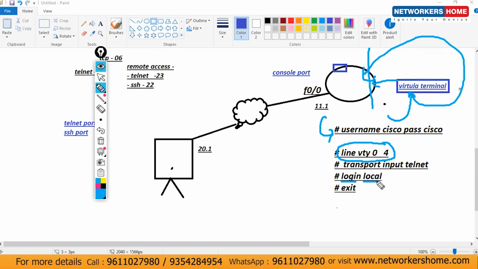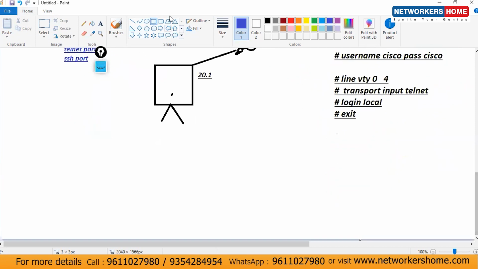So login local. Login means you are trying to log in here, and local means once you try to log in, use the local database of the router. This username and password we have configured where? On the router itself. Guys, if I'm talking about usernames and passwords, we have two concepts. On my router, I have to configure a username and password.